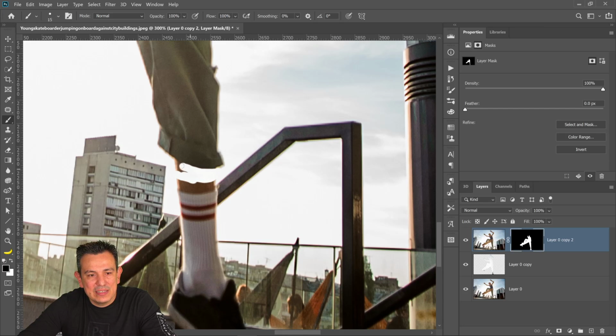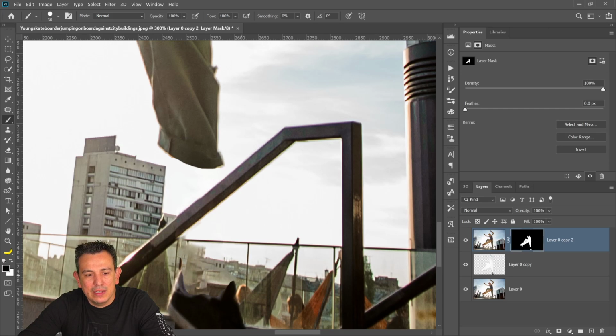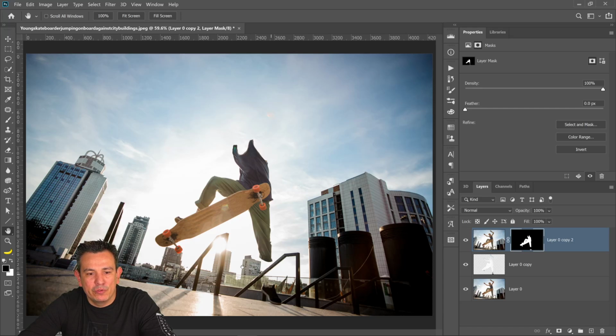But see, the point is that I removed everything from the photo, so I have flexibility, right? So now if I want to remove his socks, I can do that too. Maybe if I decide that it looks better having no socks and just a shoe, then I can do that. So you can make those creative decisions. That's why I like the flexibility of removing everything, right? So then, no socks. Maybe we'll leave it like that.